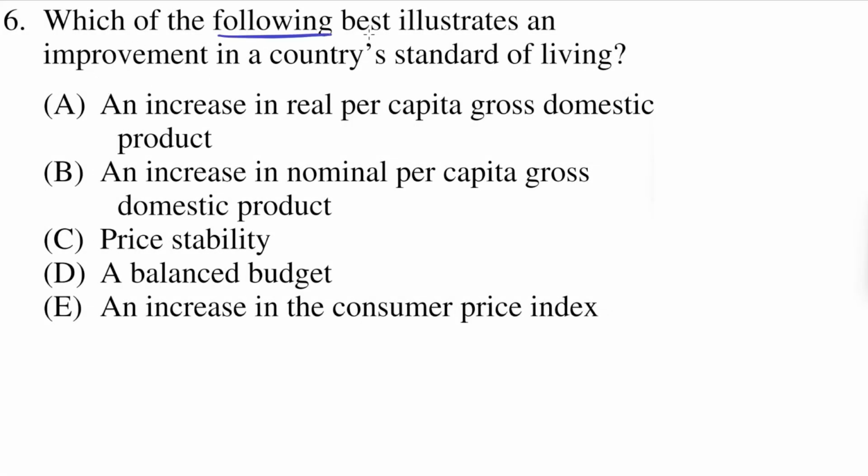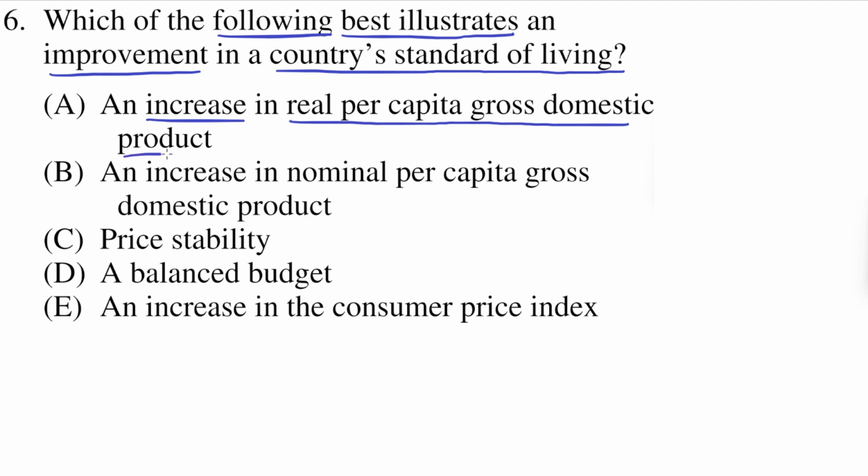Which of the following best illustrates an improvement in a country's standard of living? So A says an increase in real per capita gross domestic product. So real GDP per capita is the GDP per capita after accounting for inflation. So this indicates that there is an increase in economic output per person, and that means that the country's standard of living has increased. So A is likely correct, but let's check the others.